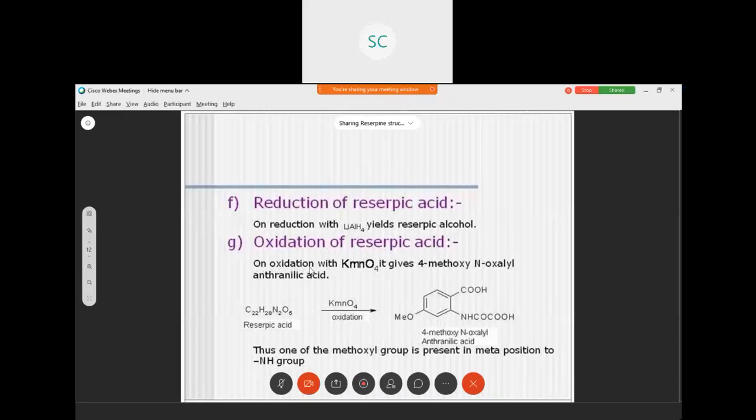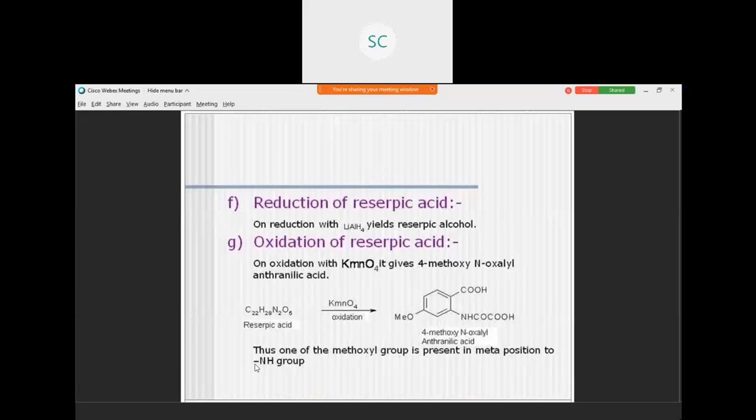Reserpic acid on oxidation with KMnO4 gives 4-methoxy N-oxalyl anthranilic acid. Thus, one of the methoxy groups is present in meta position to the NH group.